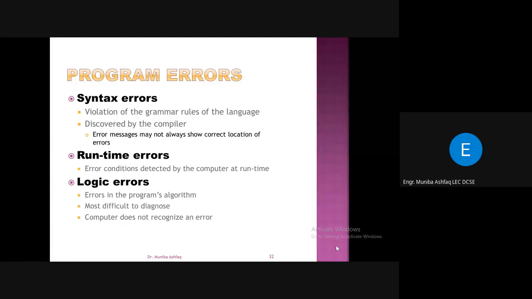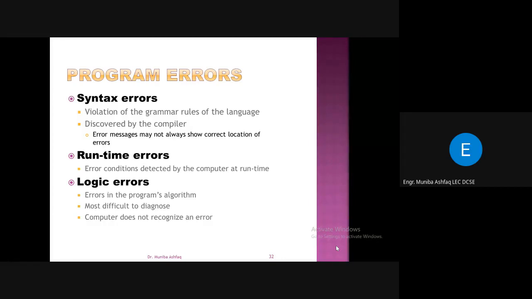Let's suppose you already know that the user can enter the value 0 for B. Then you can handle this by including a condition that if the value is equal to 0, you give an output error message that the value must be greater than 0. So you can handle these types of errors, but if you are not handling them, you can get runtime errors in this case, right?